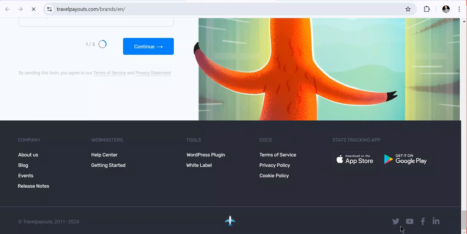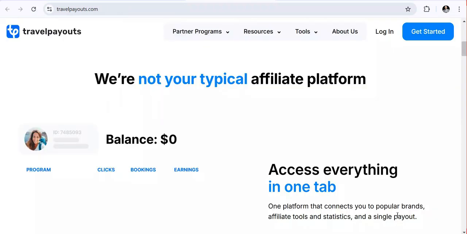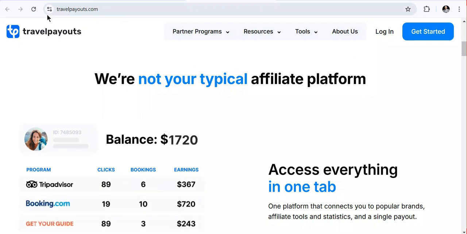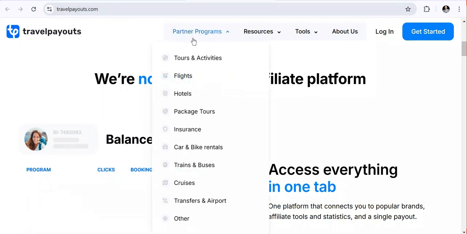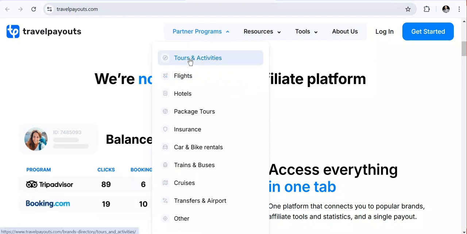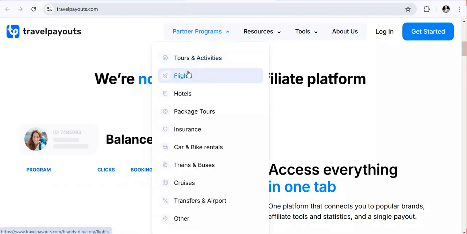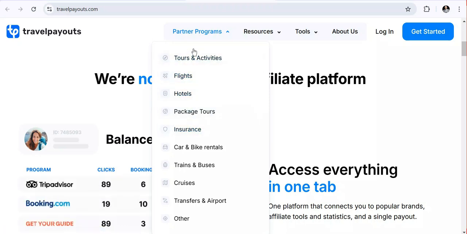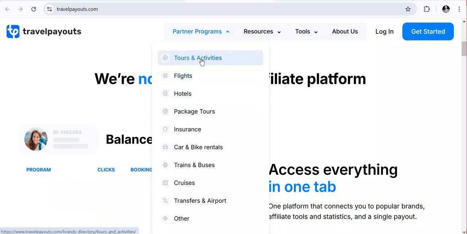Also, if you want to explore different brands which are available on this platform, you can come and click here on partner programs, and you can see different kinds of partner programs. Those are different brands and different affiliate marketing partners you can join. For instance, I may want to join the one for tours and activities, or the one for freight. Let's click on tours and activities.